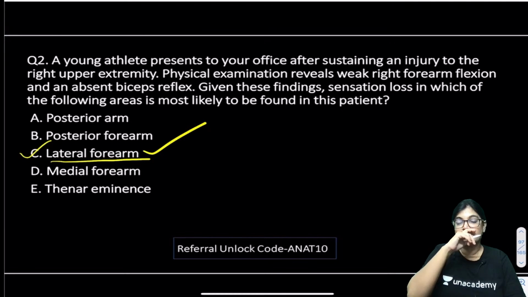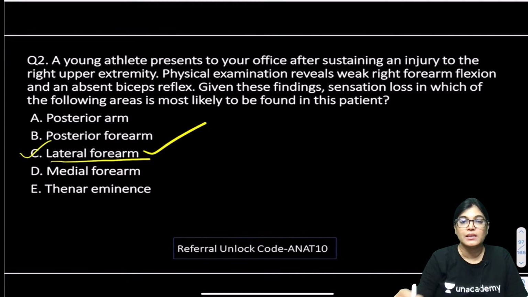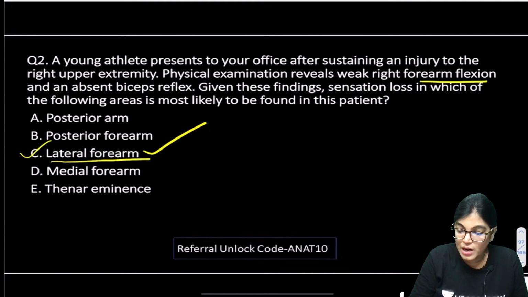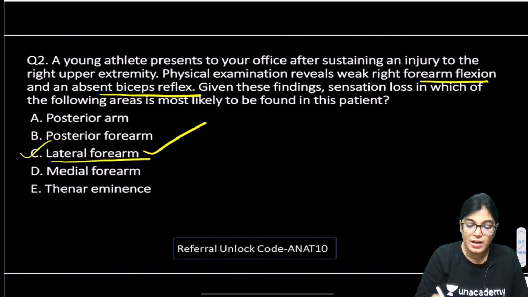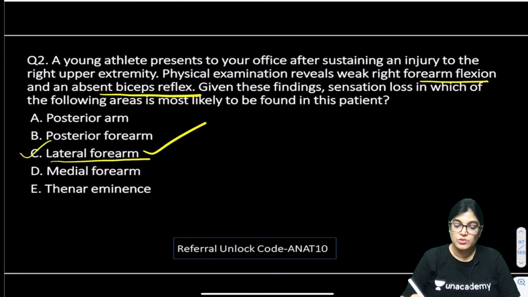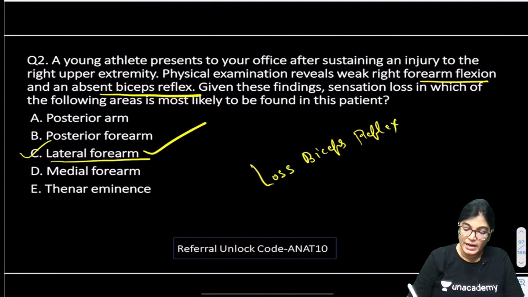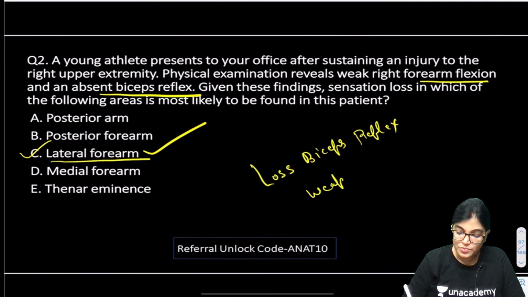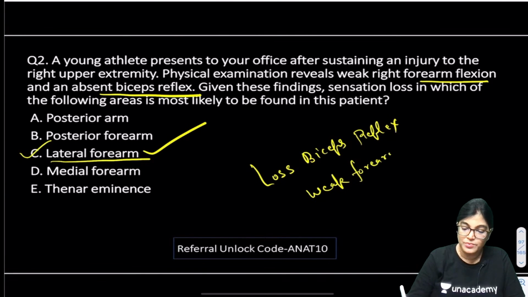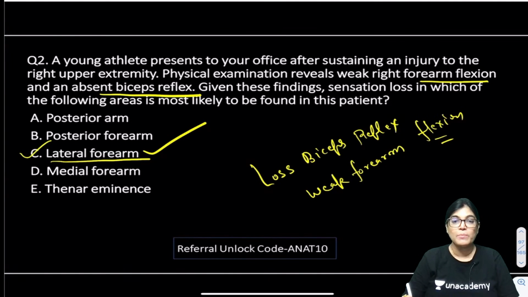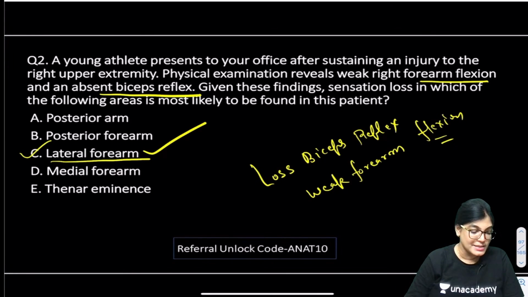Now, the key points which help us approach the right answer are: injury is on the right upper extremity and there is weak right forearm flexion. So, flexion is gone, and there is loss of biceps reflex. These are the key points mentioned in this MCQ which help us approach the right answer. The right answer is C.